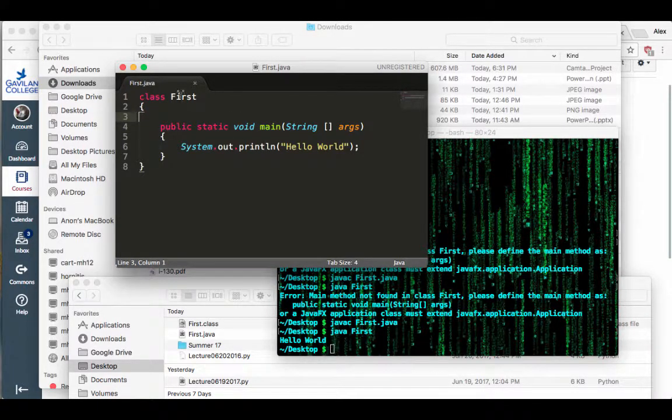So the rules, or to keep it simple, your class name, make sure that it matches your file name, right? If this is capital First, this is capital First.java, just for simplicity's sake. Okay, so just name them like that for now.